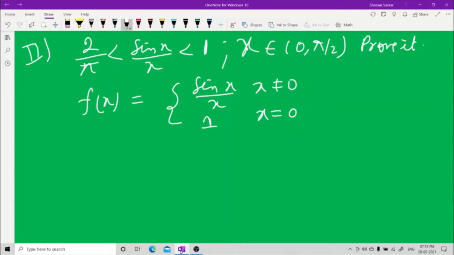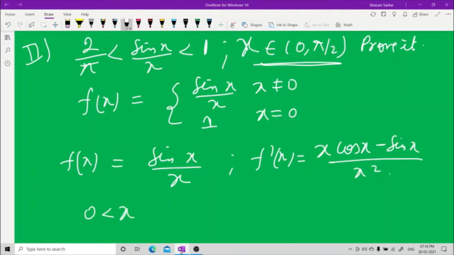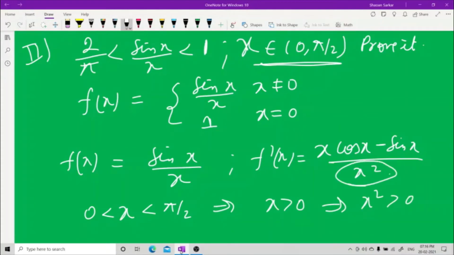Now take f(x) equal to sine x upon x, differentiate it. f dash x is (x cos x minus sine x) upon x square. Now x is greater than 0 and less than pi by 2, so x square is greater than 0. So the denominator is always greater than 0.